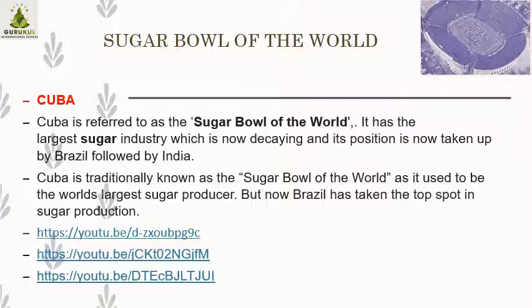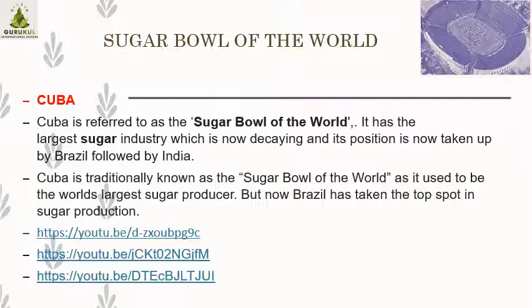Cuba is traditionally known as the sugar bowl of the world, and it used to be the world's largest sugar producer. But now Brazil has taken the top spot in sugar production. Brazil is also famous for football, soccer, as all of you know. So Cuba is traditionally known as the sugar bowl of the world, but at present Brazil has taken over, though it is still not called the sugar bowl.